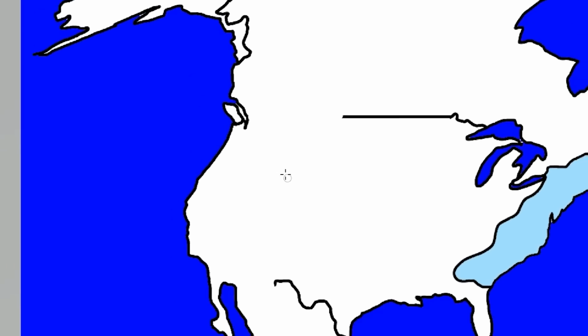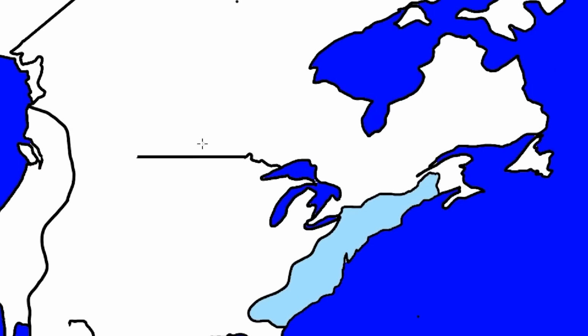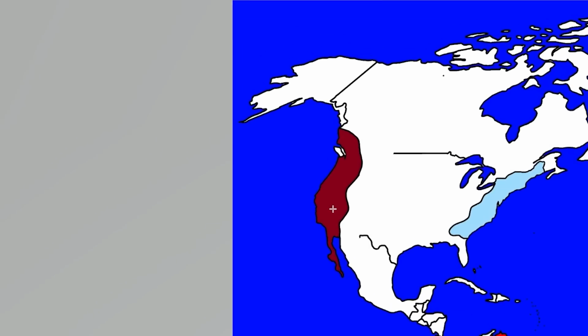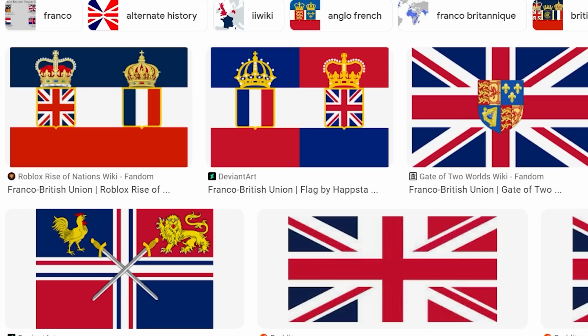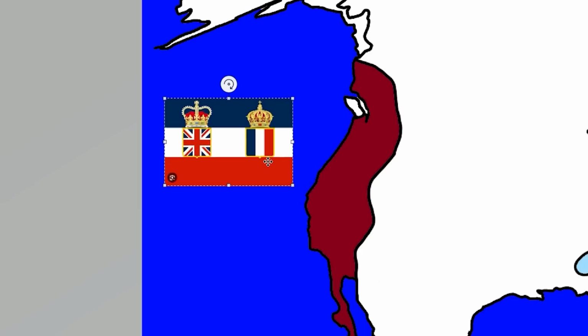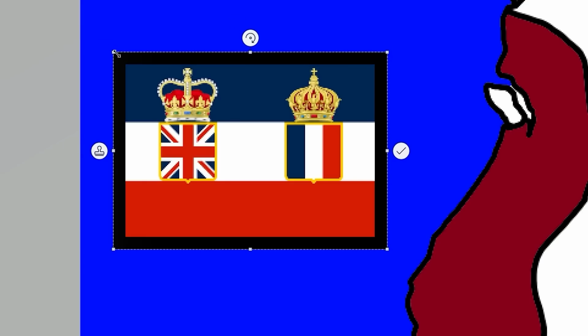Let's make the borders a little bit more interesting than what the US actually got in real life. So we have one kind of giant country over here. It's also still very early on, so I don't even know what a Canada would look like at this point. I'm gonna give this a new color, and Googling a possible French and British Union flag, I do kind of like this one. All right, and we'll throw that sucker right there. Give that thing a nice little thick border too, and then we'll make an acronym. I guess they did specifically say England, so I'm gonna start EF Union. EF Union. Doesn't look as cool as I thought it was going to be.